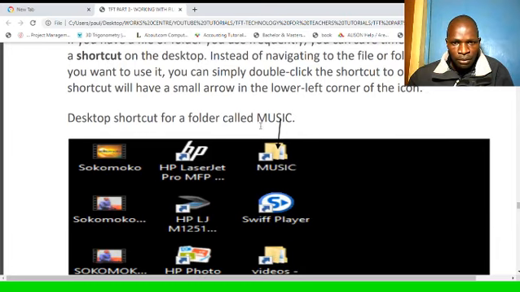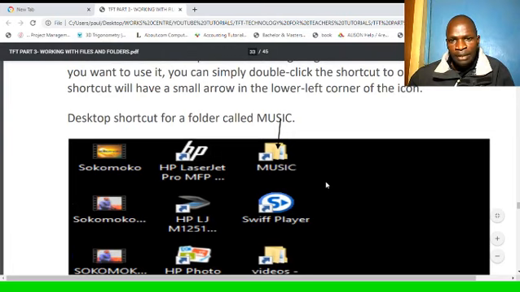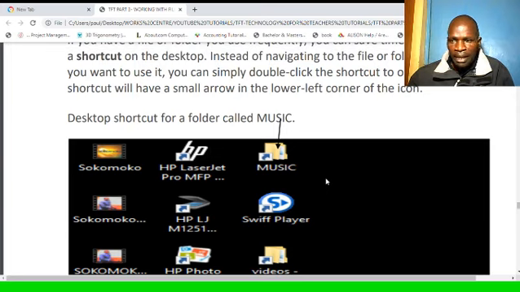Desktop shortcut for a folder called music in my desktop is here. So for files or folders that you frequently use, you can create a desktop shortcut. We all know that we like using a shortcut. Even when we are moving from one place to another, we always want the shortest route possible. So even within the computer, it is metaphorically shown that you can use a shortcut, and an icon of a folder or a file will have a small arrow in the lower left corner of the icon, which shows that it's a shortcut.